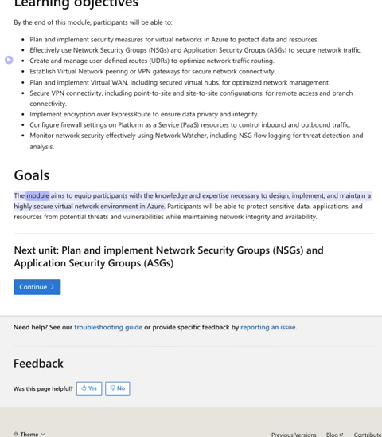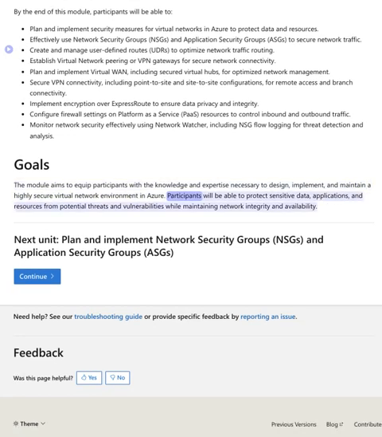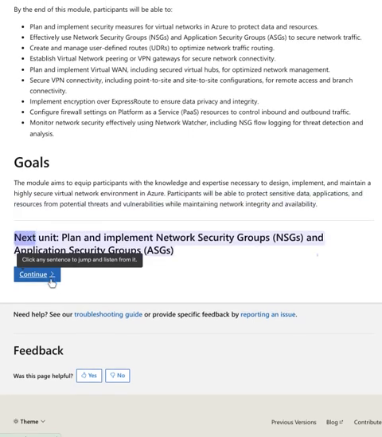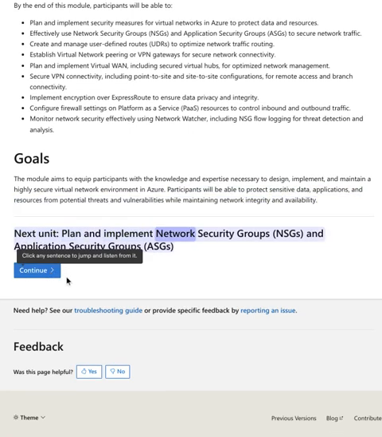Goals. The module aims to equip participants with the knowledge and expertise necessary to design, implement, and maintain a highly secure virtual network environment in Azure. Participants will be able to protect sensitive data, applications, and resources from potential threats and vulnerabilities while maintaining network integrity and availability. Next unit: plan and implement network security groups, NSGs, and application security groups, ASGs.